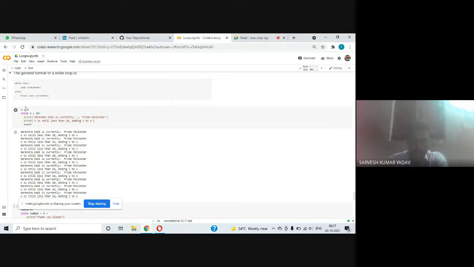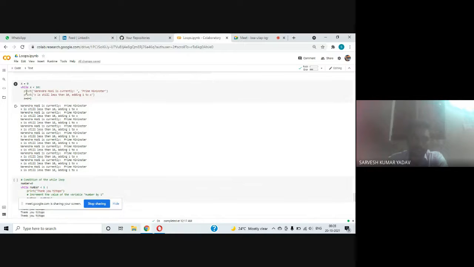What is the general syntax of this while loop? While whatever condition you want to define, and whatever statement or block of code is written down here. I hope you got a general idea about the syntax of the while loop. Don't think more about this syntax because these are predefined rules, like in grammar, and you have to follow these rules. Okay, let us move further and see more examples.